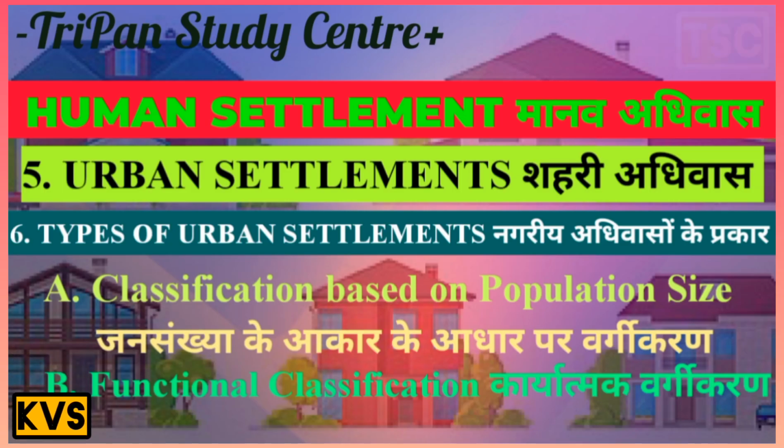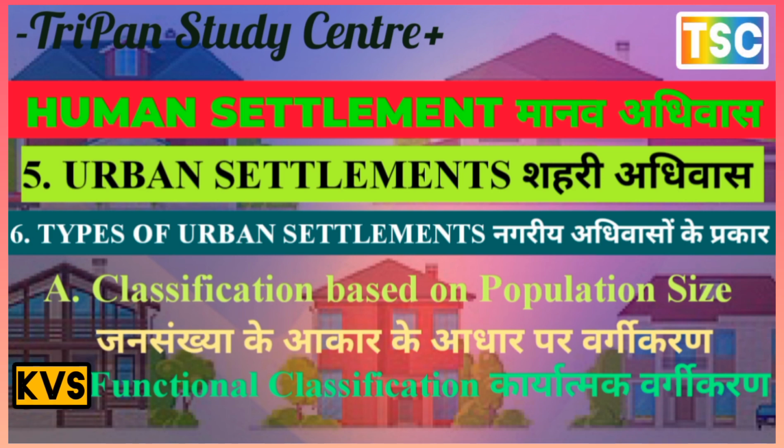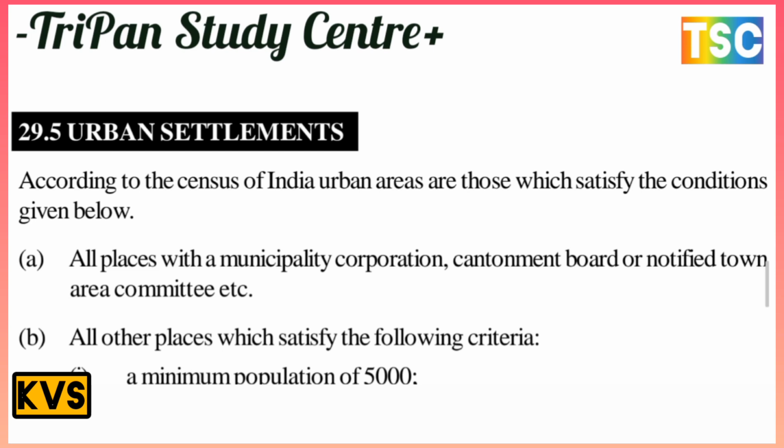Urban settlement is the most important point here. According to the census of India, urban areas are those which satisfy the conditions given below. All places with a municipality, corporation, cantonment board, or notified town area committee, etc. All other places which satisfy the following criteria. The first criterion is a minimum population of 5,000.